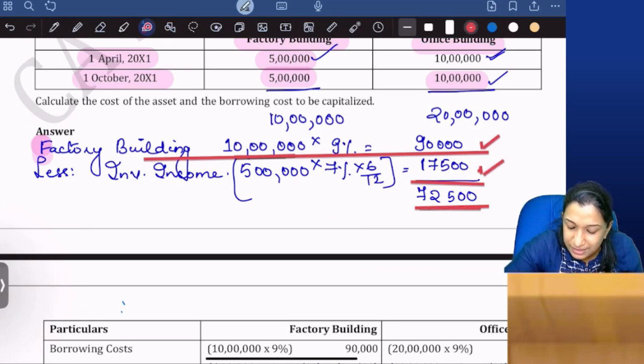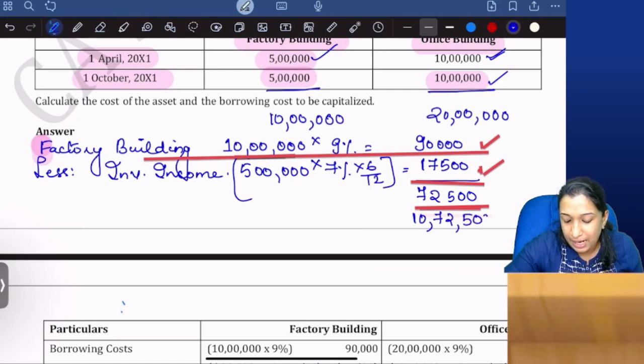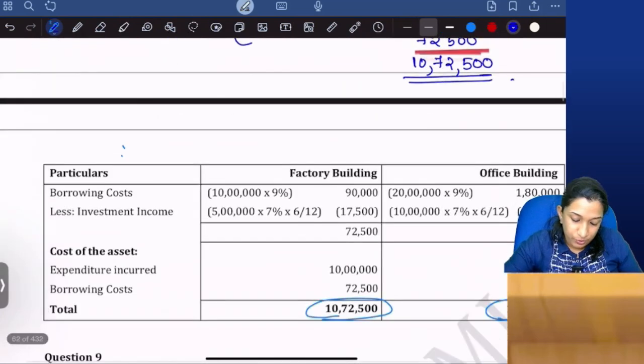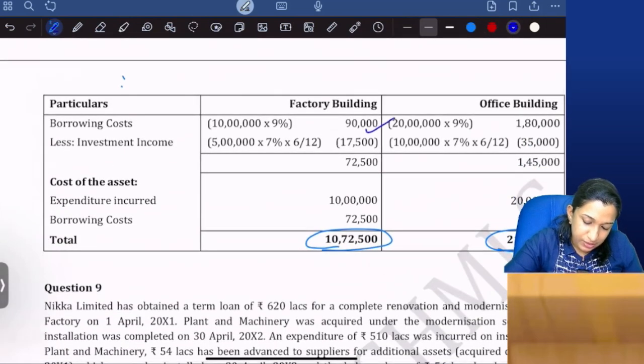So net interest that can be capitalized is only 72,500. So total cost of my factory building will be 10 lakh 72,500. Are you clear? So 90,000 less 17,500, and 10 lakhs plus 72,500.